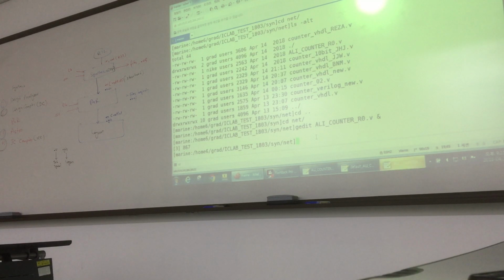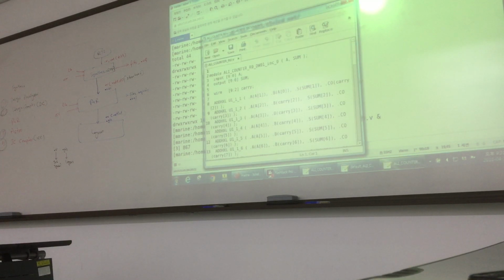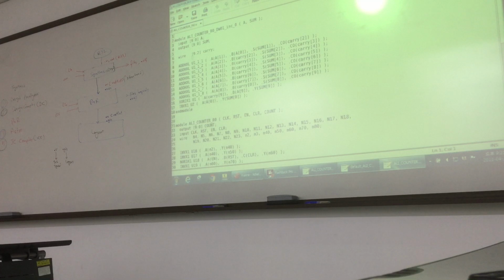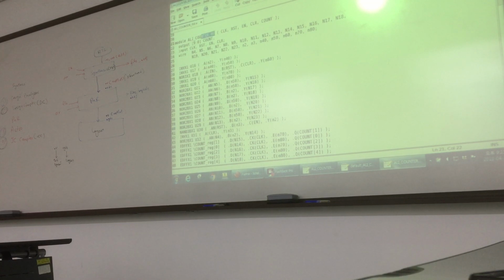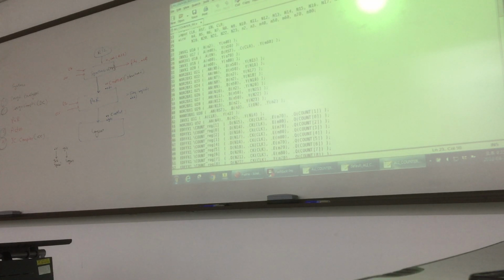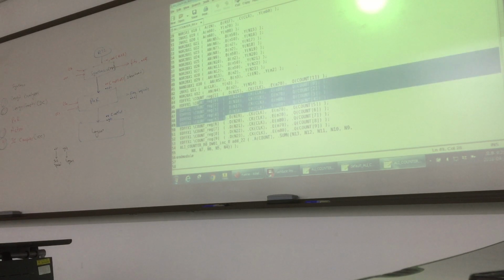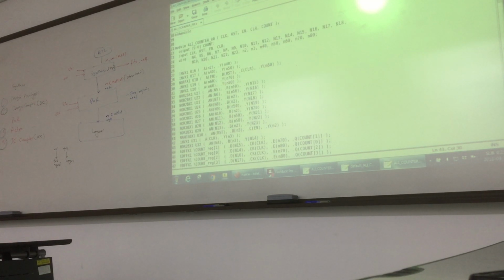So this is the output of your result. If you see this file, you see this is also very long, module name. So this is sub module. So actually this is one module. You see this one, each module name is the same. But inside you see your code, no? So these are basically the already cells.